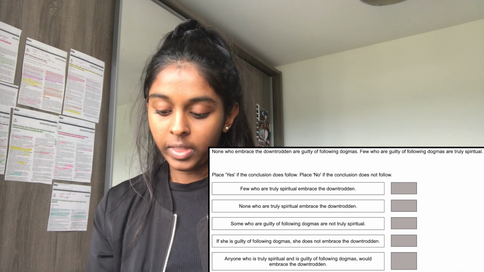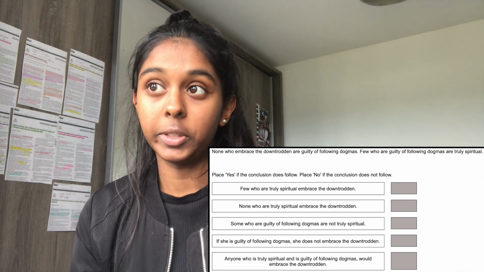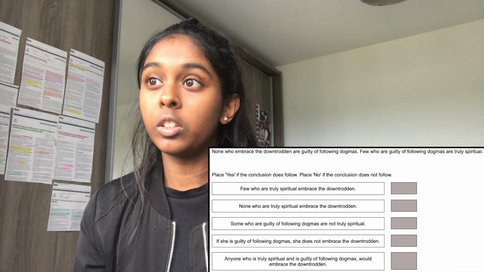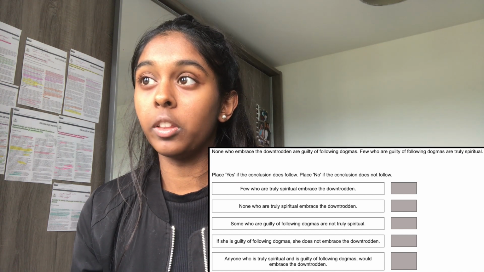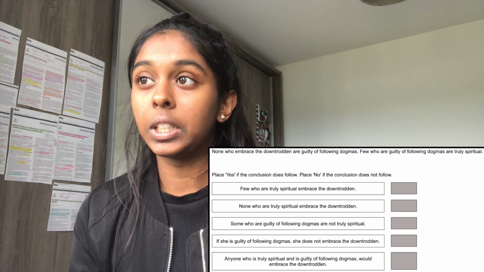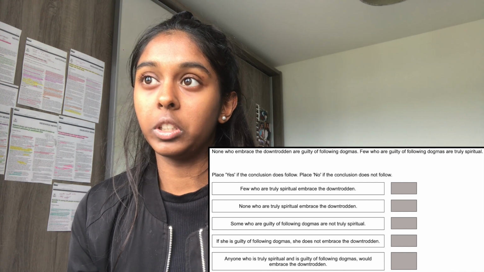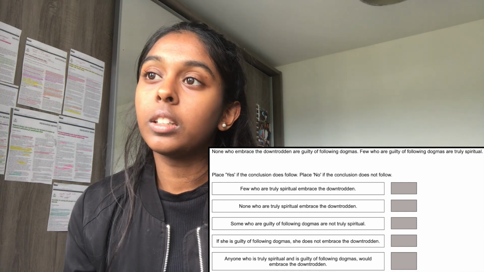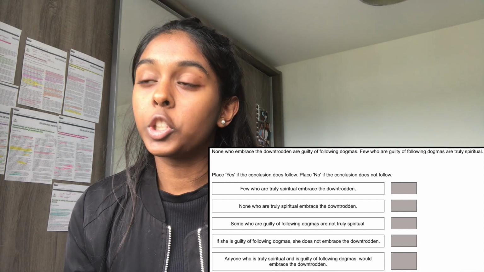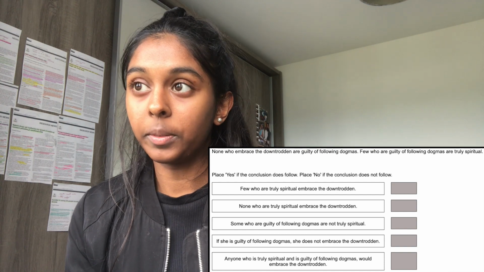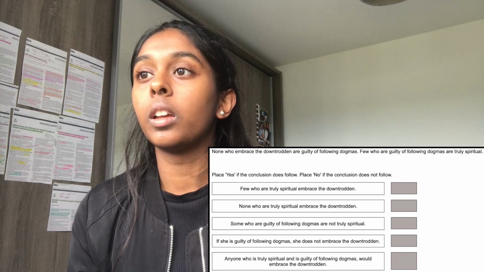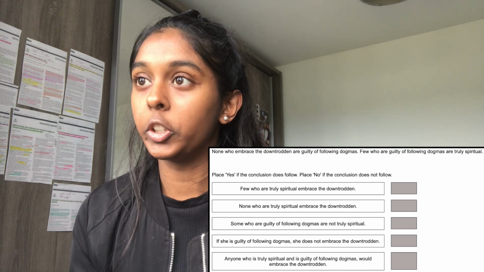So this is not going to be right, because it says those who are truly spiritual are going to be those who are guilty of following dogmas. And if you are following a dogma, you're not going to be embracing the downtrodden. So that's going to be no. Second statement is none who are truly spiritual embrace the downtrodden. Okay, this is again not going to be true for the same reasons as the one above, because it says none at the start, not a few or some.